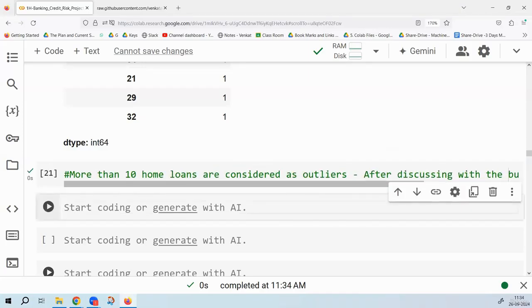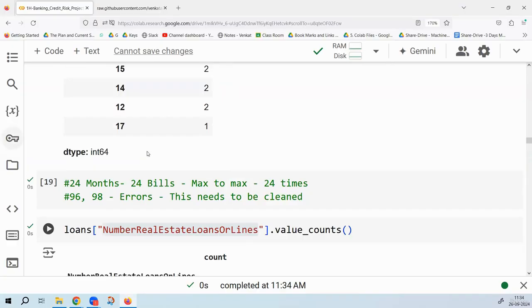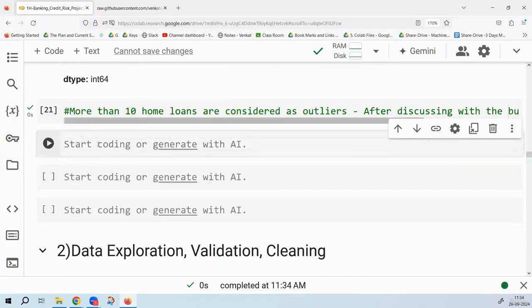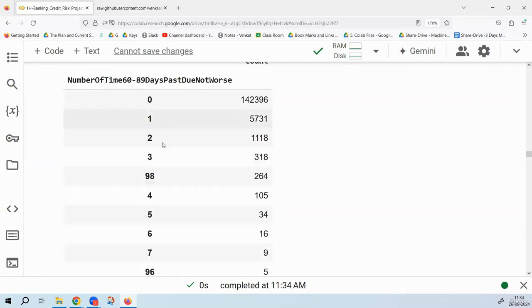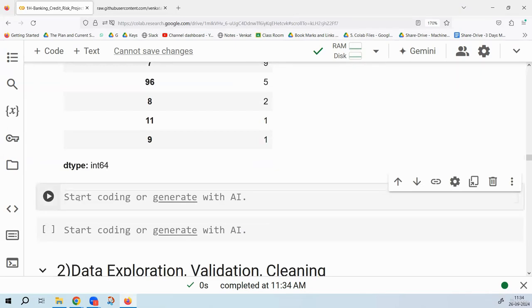Number of home loans. After that, there is one more variable called 2 month late frequency. We have seen 1 month late, 3 months late. Now there is 2 months late. So in the loans data, you have the number of times 60 to 89 days past due, but not worse. Again, there is no discussion about this one. Again, 96, 98 are the issues. So there is something wrong with the values. What are the wrong values? Somebody is 96 times 2 months late. Somebody is 98 times 2 months late. That is impossible. So you have wrong values.